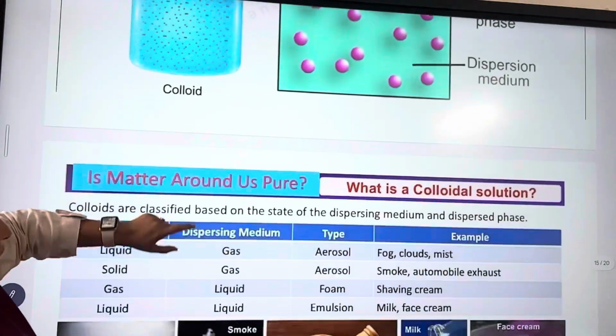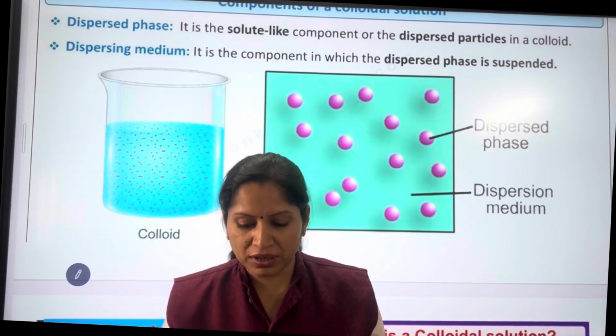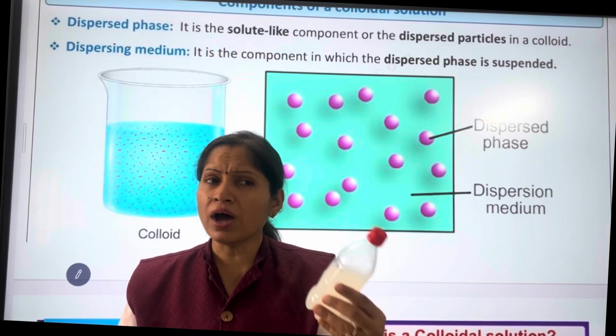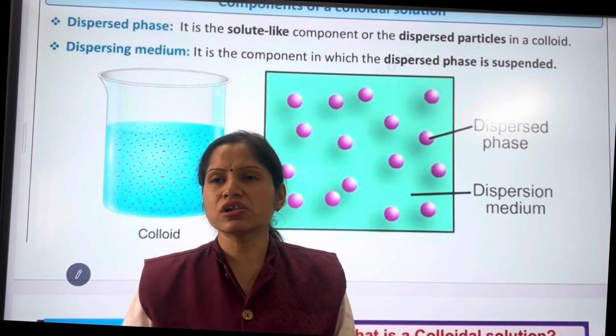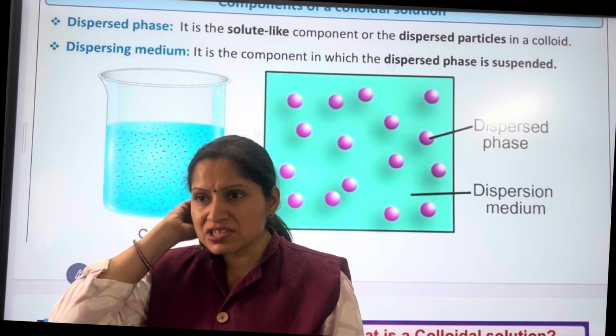We have seen that milk is a type of colloidal solution. One more example of a colloidal solution is, yes, blood. Blood is also a colloidal solution. Now we will see why we are calling it a colloidal solution.